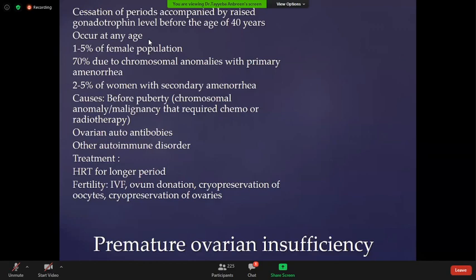Cryopreservation of oocytes is better than cryopreservation of ovaries, because in the cryopreservation of ovaries there will be damage to the ovaries if we preserve them. Usually the ovaries are preserved in patients who have some sort of malignancy and need radiotherapy or chemotherapy. So before the treatment of chemotherapy and radiotherapy, the ovaries of these patients can be preserved. But apoptosis and other damage to the ovaries can occur, so it's better that these patients cryopreserve their oocytes. It's a better option than cryopreservation of the ovaries.